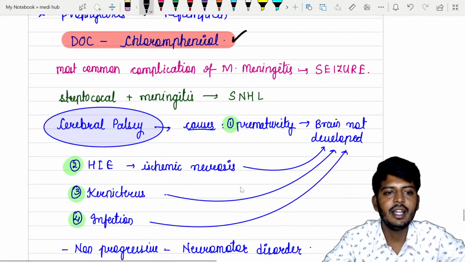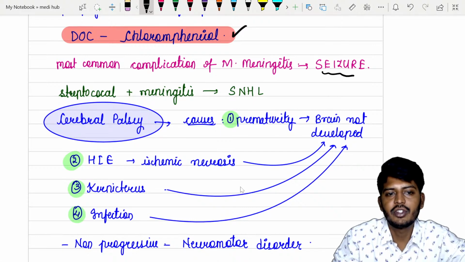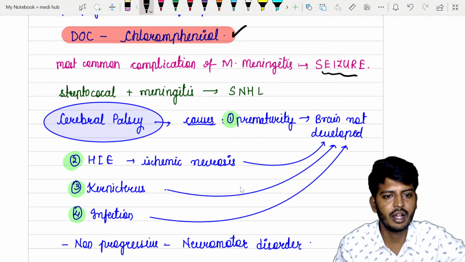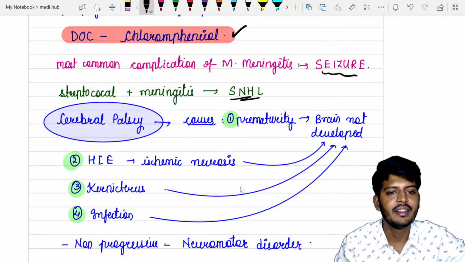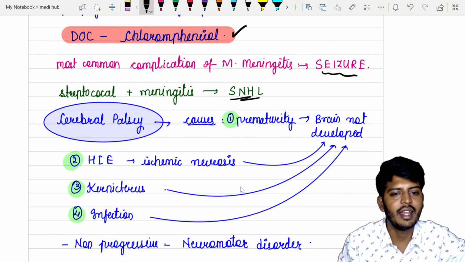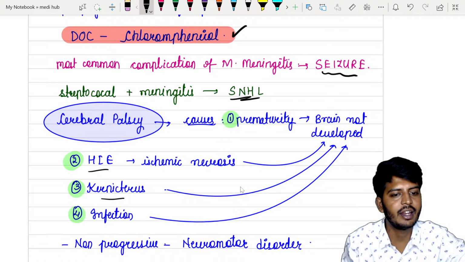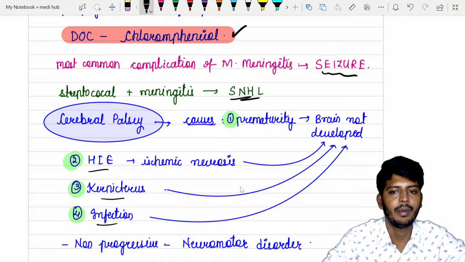Okay, so meningitis, the most common complication will be seizure, but there are other things which can also occur. For example, streptococcal meningitis is there, then SNHL can be there. Cerebral palsy can occur. Okay, then HIE can occur. Okay, Kernicterus, infections, all of them can also be possible.